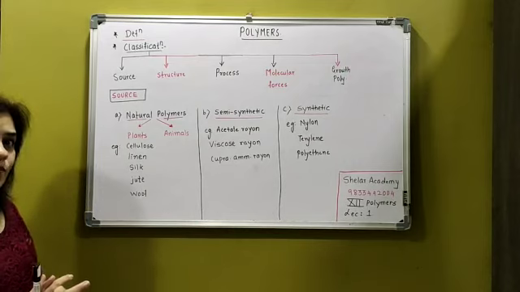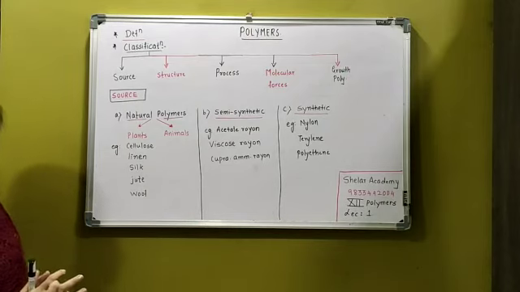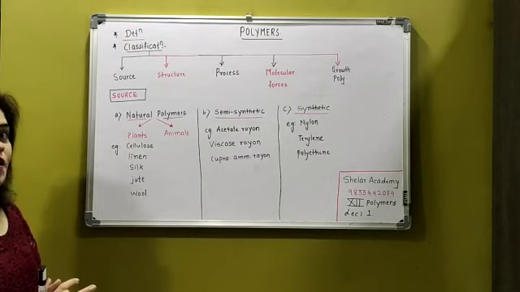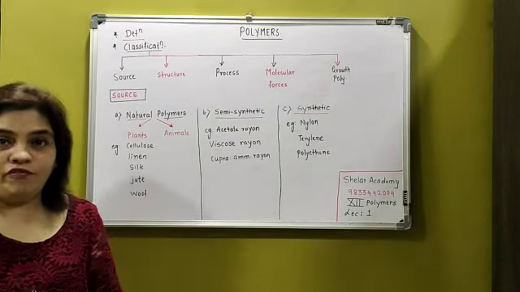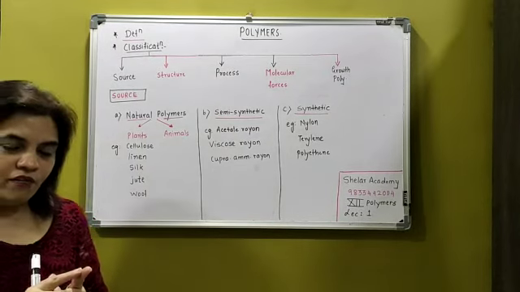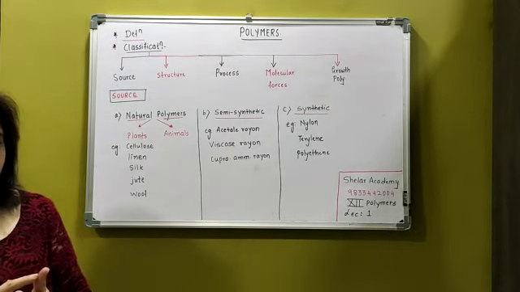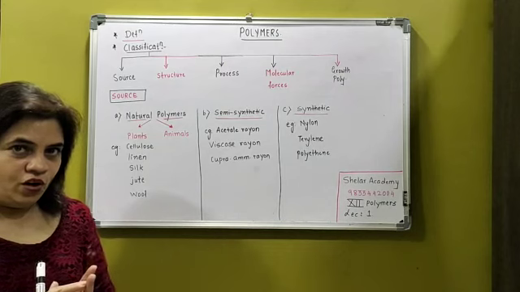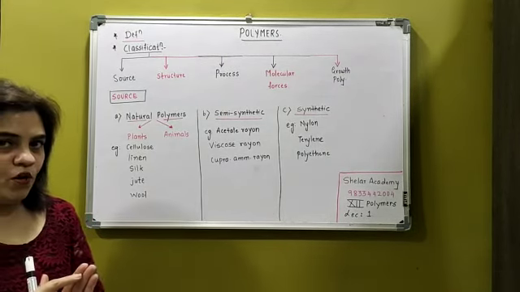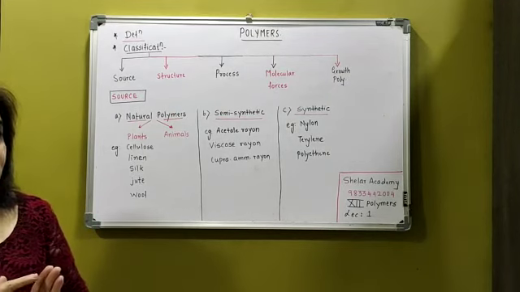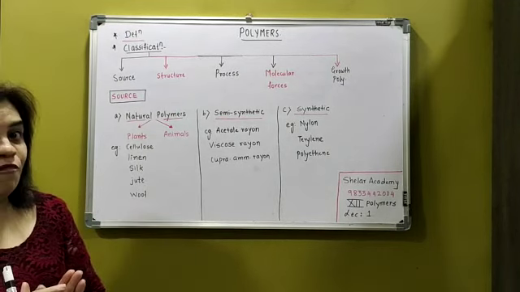What you are supposed to do is, I know you have already prepared charts of methods of preparation of halogen derivatives, their reactions, alcohol, phenol, ether, their reactions and methods of preparation.